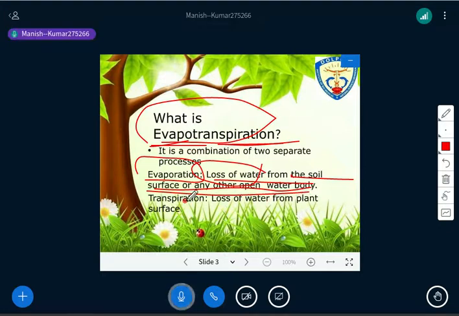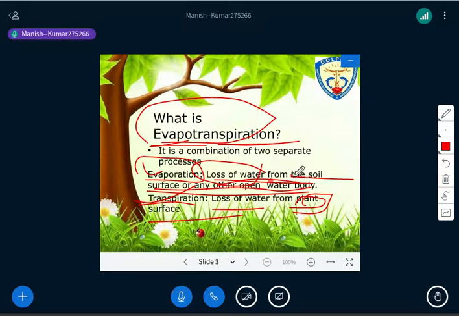And the same process, again the loss of water, happens from the plant surface. This is the only difference between evaporation and transpiration. Evaporation means loss from any water body or any surface, soil surface or other water body surface. But transpiration means the loss of water from the plant surface. The process is the same, and because of heat both evaporation and transpiration take place, right? If there is heat, evaporation will take place, and obviously transpiration will also take place there, right?